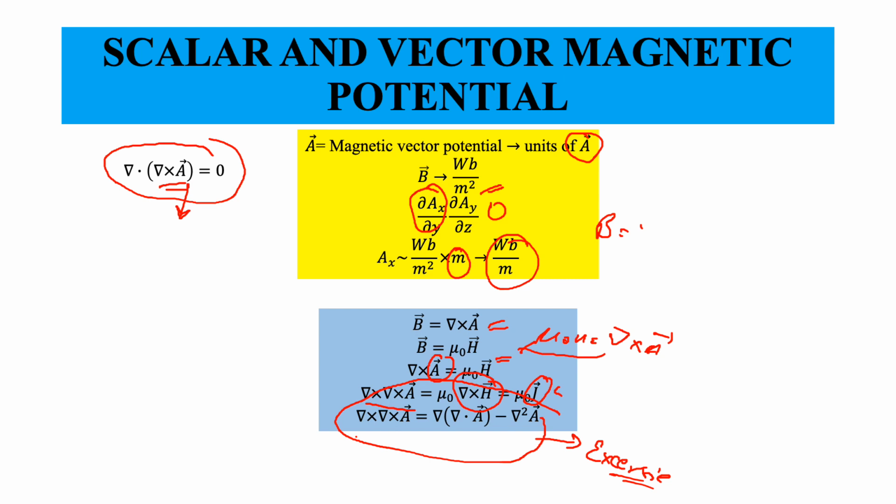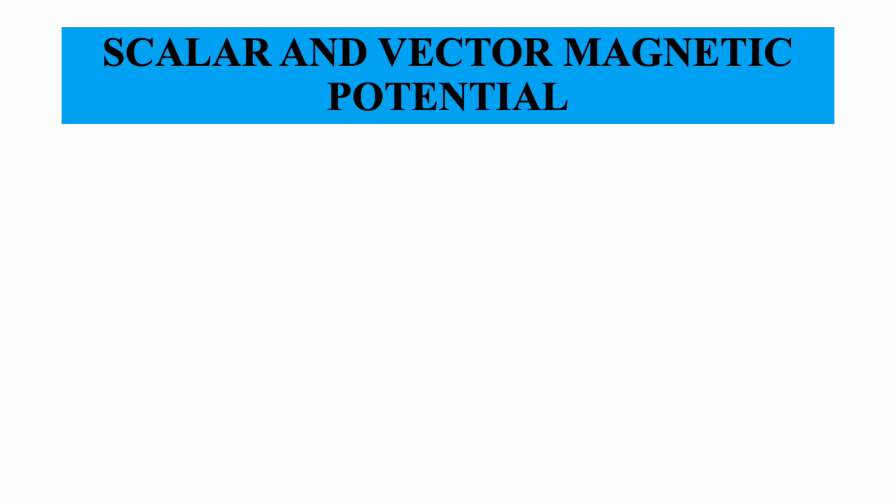Now we can simplify this expression by choosing an appropriate value of del dot A. There is a theorem called Helmholtz theorem, which tells us that any vector A is uniquely determined if we give both the divergence of the field as well as the curl of the field.